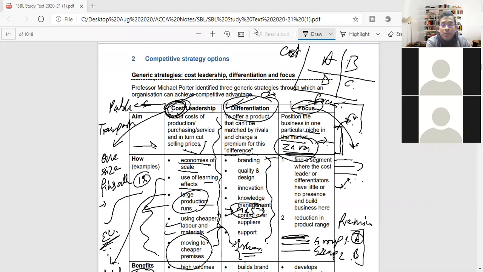Now, the point is, do we argue that it is differentiated or focus? Focus means positioning the business in one particular niche in the market. Rather than a niche, it seems that it is just charging a premium, maybe for an offer that cannot be matched by rivals. It is trying to serve a bigger mass and still offer them a large variety of choices.